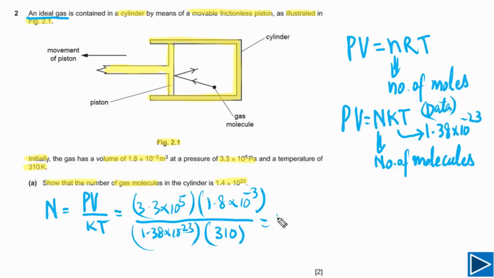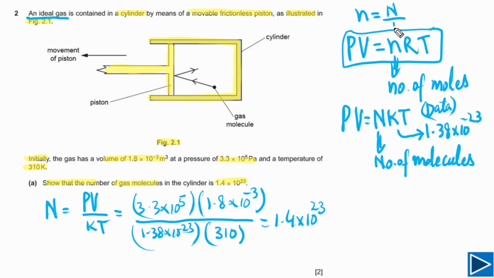If we solve this one, our final answer will be 1.4 times 10 to 23, and this is the number of molecules. If you prefer to use this equation, you'd simply need to understand N is equal to number of molecules over Avogadro's number. So first you will calculate number of moles, and then you can find out number of gas molecules simply by multiplying number of moles with Avogadro's number. Then you have to use this one. So this will be two steps. If you use simply PV is equal to capital N kT, this is just one step.